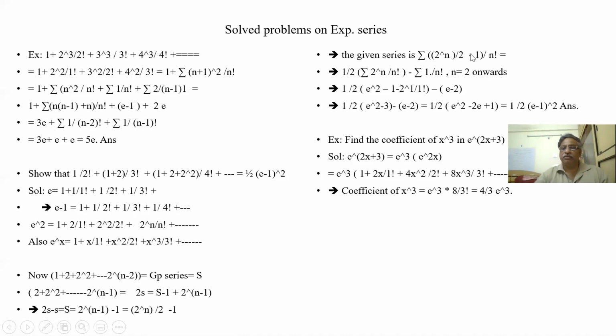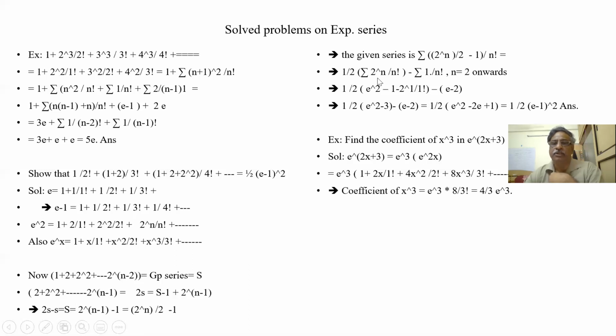So let us see how I am getting it. Half I am taking out, 2 to the power of n by n factorial minus 1 by n factorial, where n is 2 onwards. So 1 by n factorial becomes e minus 2, because the 0 and 1 terms are missing here. So e minus 2, this is fixed.